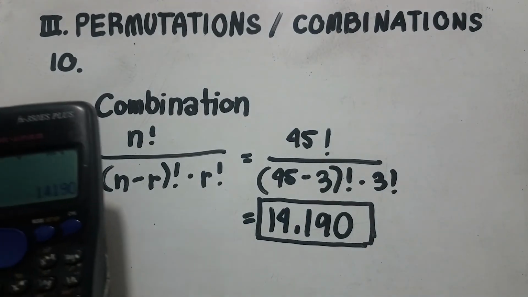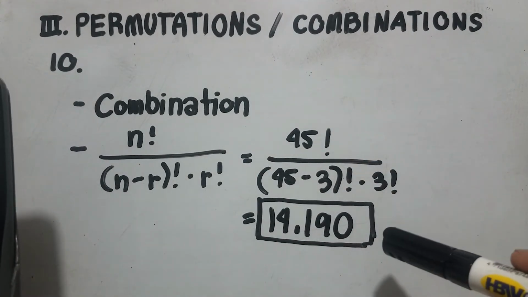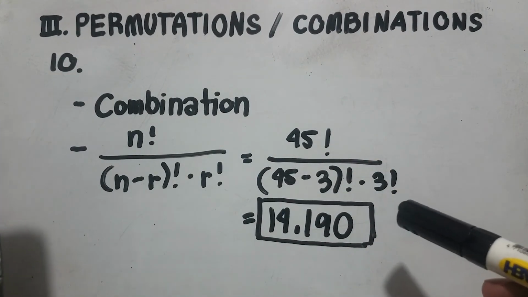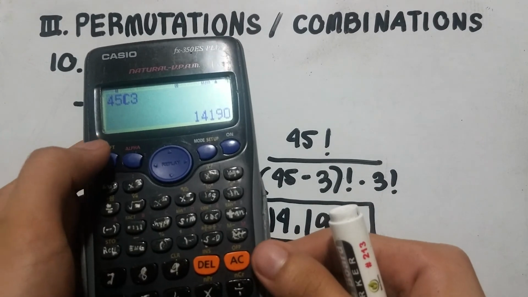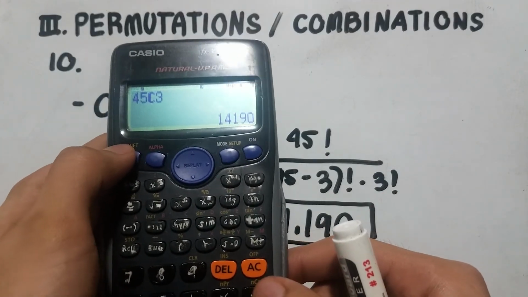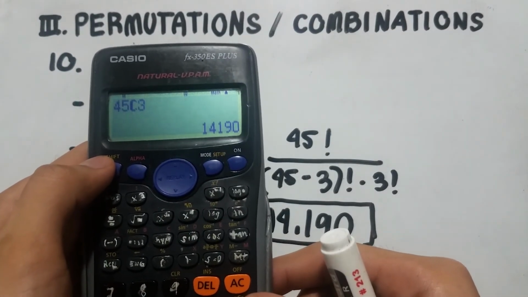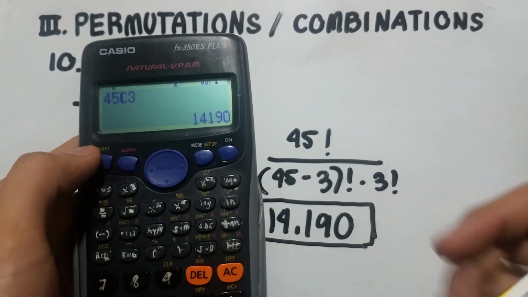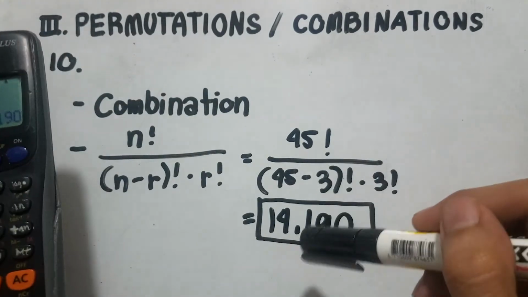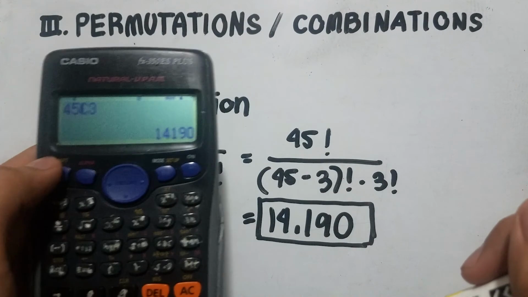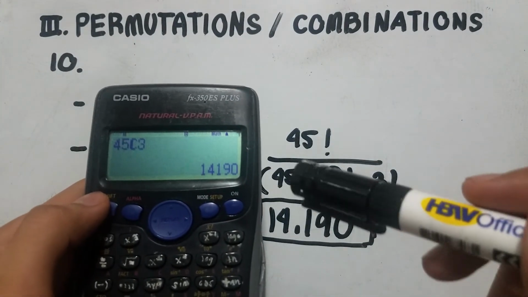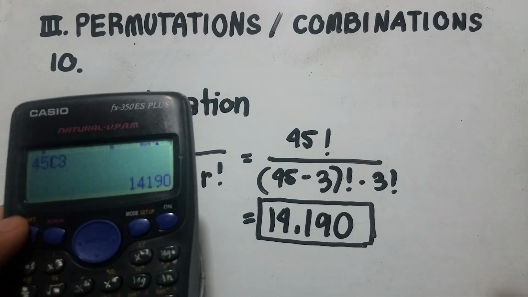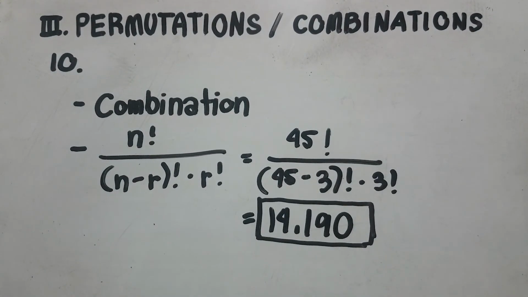Now there's a tip. In order to prevent typing all of this, the n factorial and r factorial in the formula, just type in your calculator shift and the divide symbol, and then it will result in nCr. So in there, write the n and r values, and your life will be easier that way instead of doing this. So that's it for test number 10, permutations and combinations.